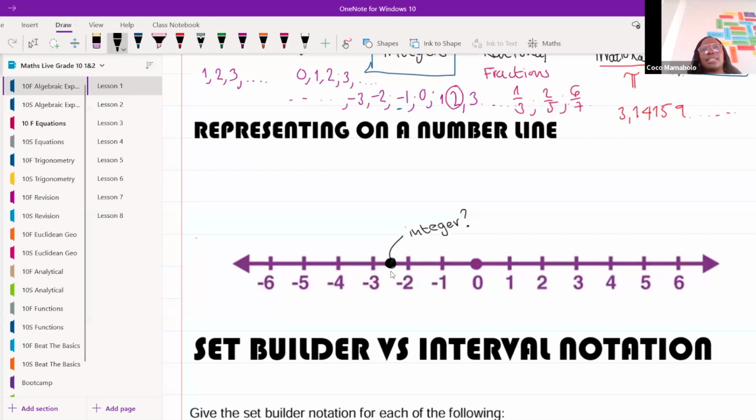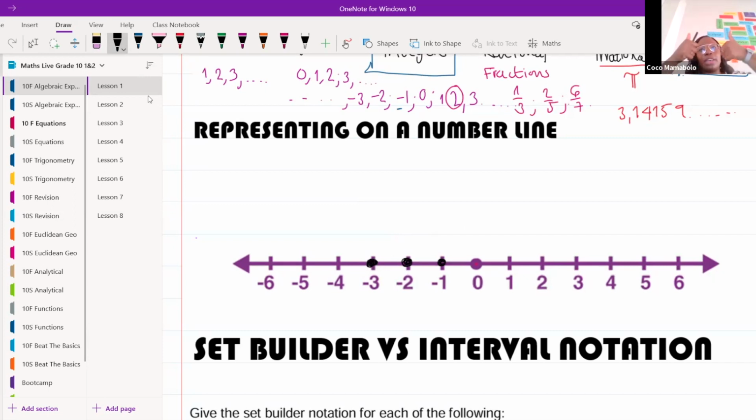If we think about this, this is sitting in between -2 and -3. That means that my number over here is actually -2,5. What did we say about integers? Integers need to be what kind of numbers? Whole numbers, whole numbers. So Tandalwetu, you're on point. Yes, my dude, this is not an integer because an integer can only sit there. It can only be at -2 or -3 or -1. That's how my integers need to look on my number line.